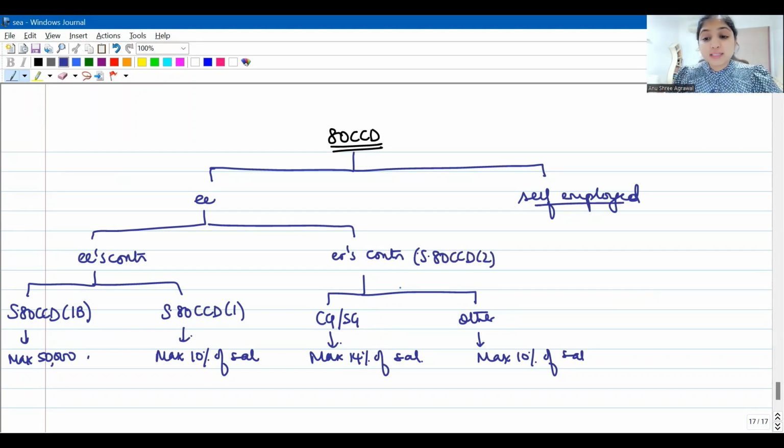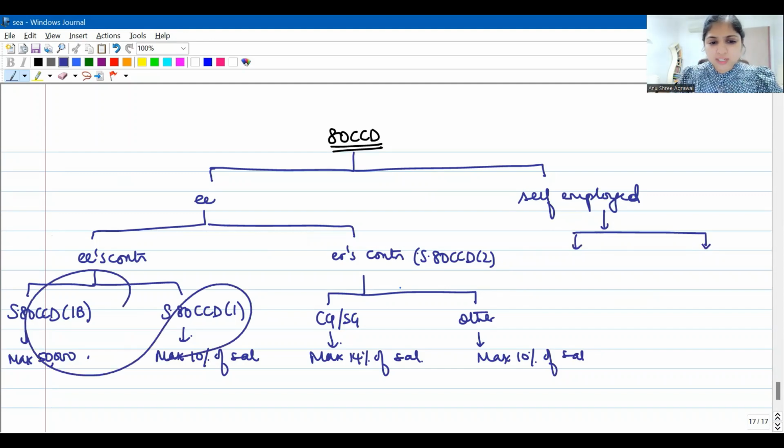If the assessee is a self-employed person, then only own contribution, no question of employer's contribution. If I was an employee, then for my contribution also I would have enjoyed deduction, and for my employer's contribution also I would have enjoyed deduction. So 10 plus 10, 20% minimum I would have enjoyed. So keeping that logic in mind, if I am a self-employed person, then I will not have employer's contribution. I will only have own contribution. For my own contribution, two sections are applicable: